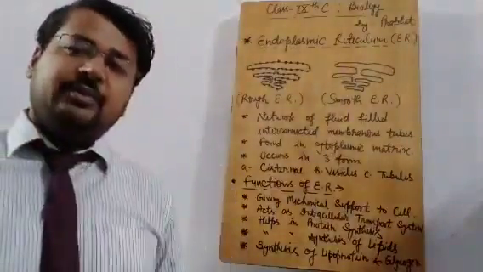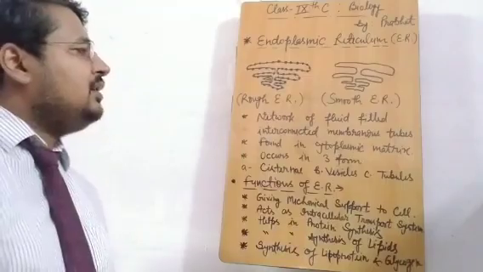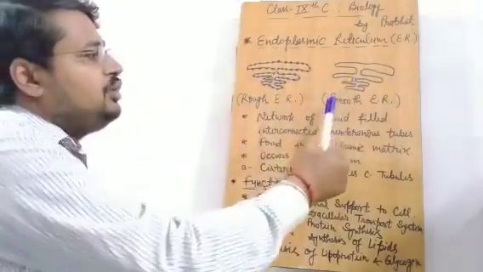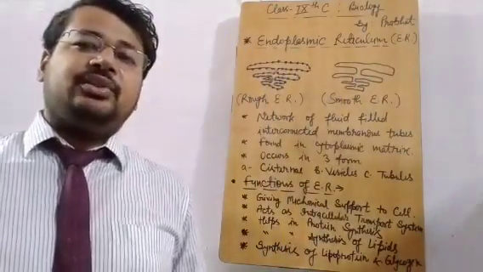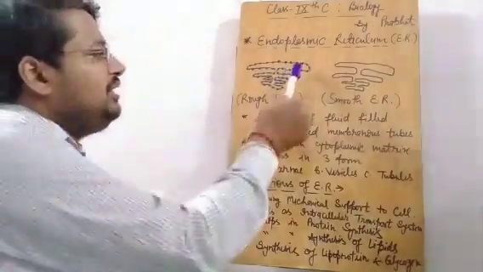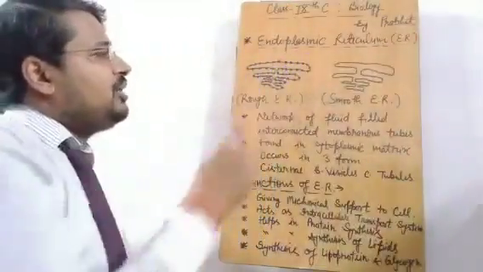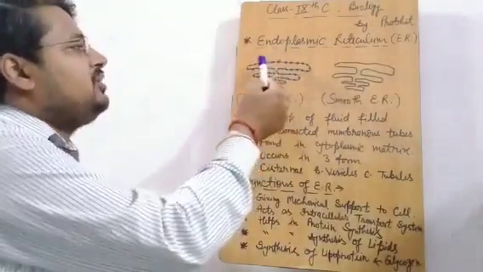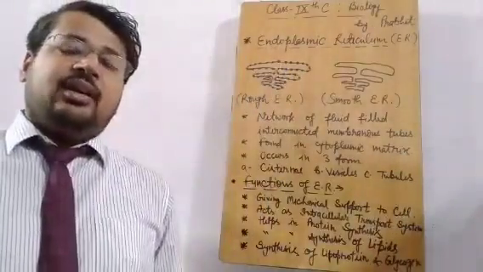This endoplasmic reticulum is generally divided into two parts. One is rough endoplasmic reticulum and the second one is smooth endoplasmic reticulum. This classification depends on the presence of ribosomes. As you can see, these granular structures on the surface of the endoplasmic reticulum are ribosomes that are attached to the outer surface of the endoplasmic reticulum.